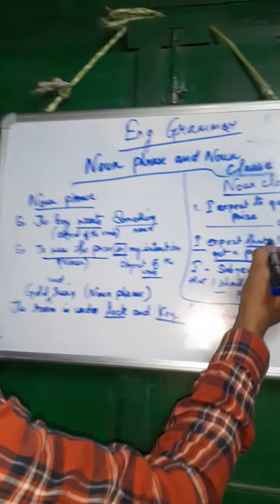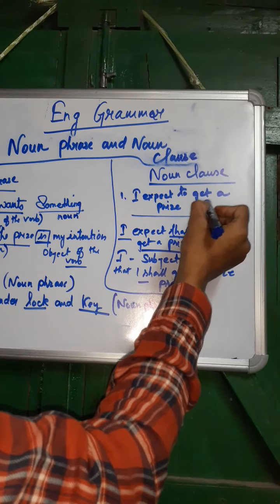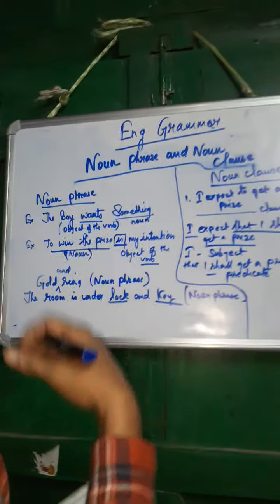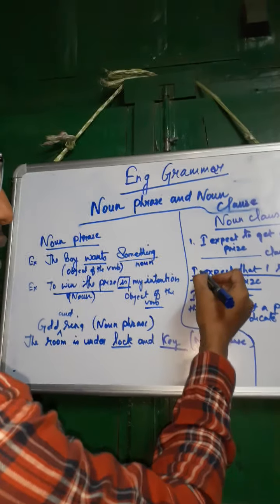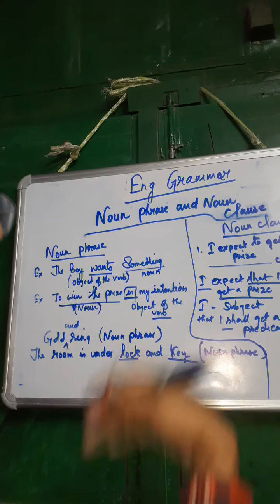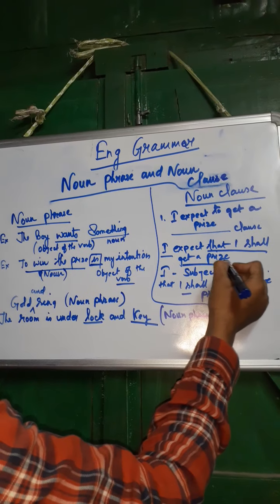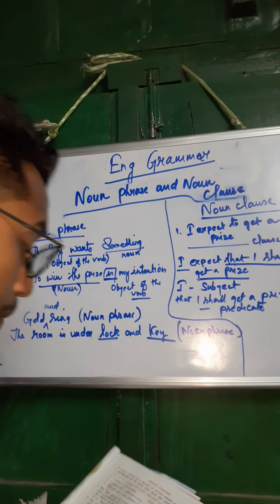So, I expect that I shall get a prize. Only this much. I expect to get a prize. Here there is no subject, no predicate, but it is becoming only a clause. Expect what? But in the next example, I expect that I shall get a prize. Then I is the subject, and that I shall get a prize becomes the predicate.